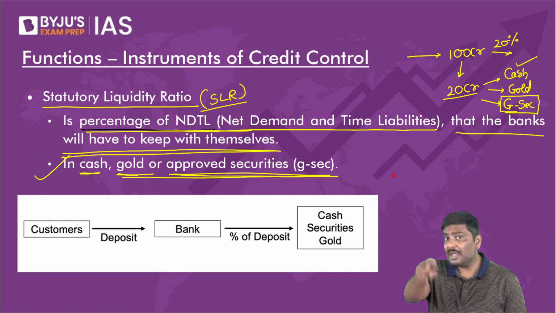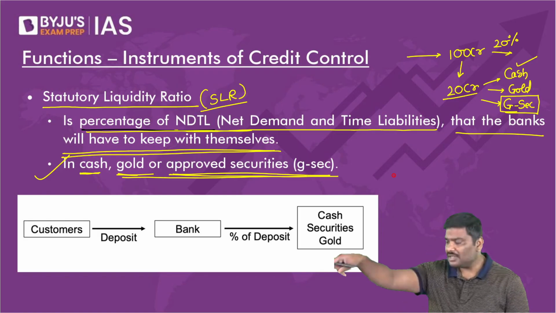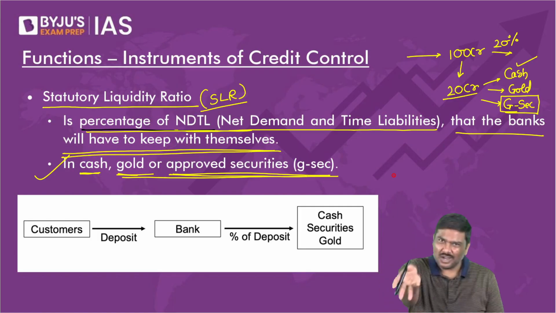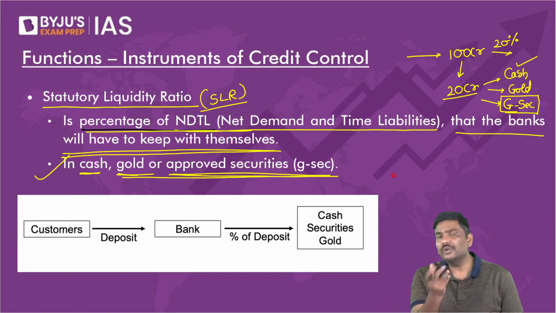You have collected depositors' money, and you're simply keeping 20 crore rupees in cash. Will you earn any interest on it? Why will you keep it then?